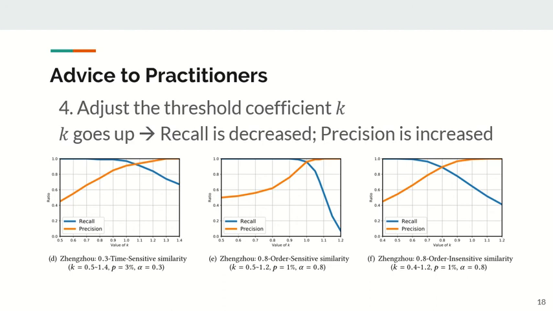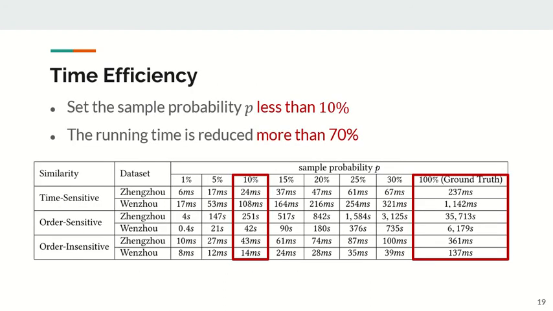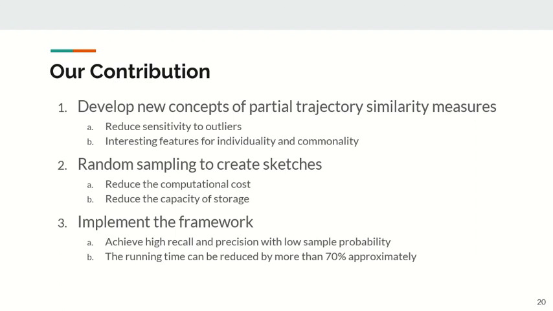In this way, we can find similar trajectories with a high recall and a high precision. Last, we look at the computation cost. When we set the sample probability p less than 10%, the running time is reduced by more than 70% approximately.